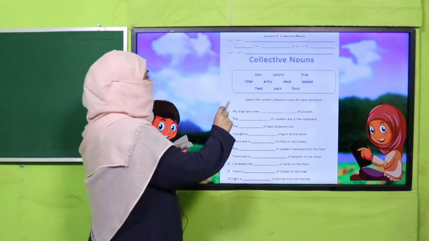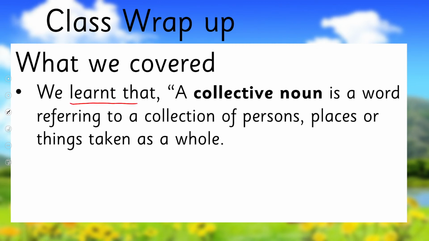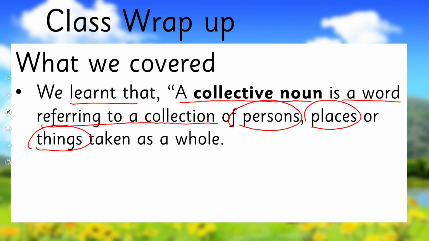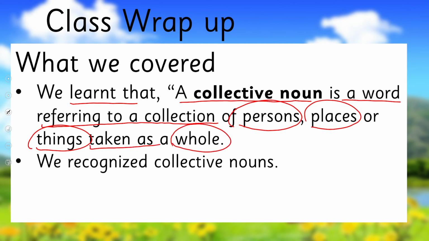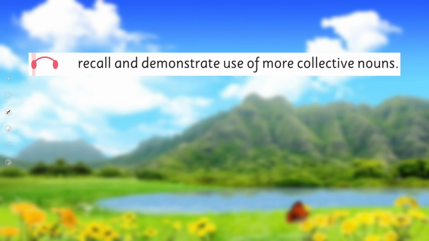And my dear children, what you are going to do, here is a collective nouns word bank given to you. You have to choose the correct one from here to complete these sentences. Okay. So in this way, what we have learned, we learned that a collective noun is a word referring to a collection of persons, places, or things taken as a whole. And we recognized collective nouns and we used some naming words as collective nouns. So in this way, we achieved our SLO to recall and demonstrate use of more collective nouns.